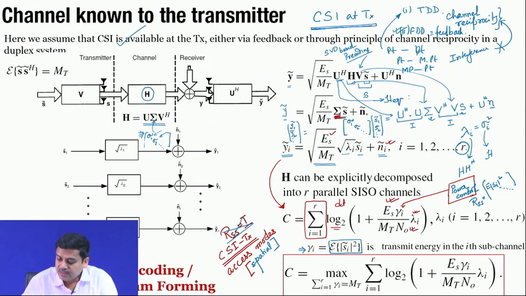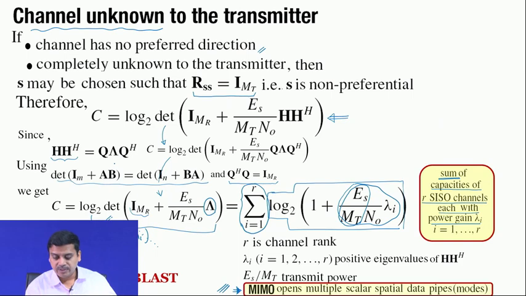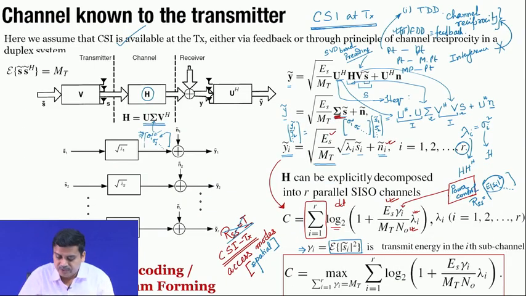If we recall the expressions that we had discussed earlier, we said that you maximize over the choice of RSS subject to this constraint. When CSI is not available, we had set RSS to identity, but now CSI is available. So, there is a particular choice of RSS which can be determined and used.